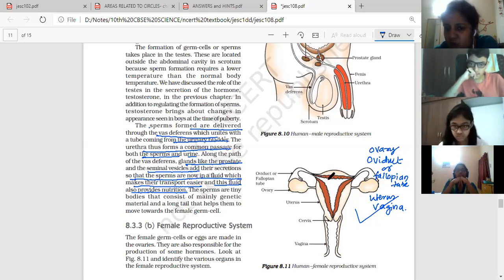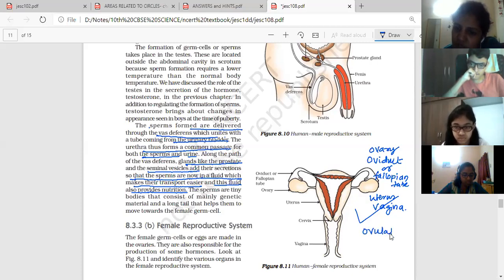So here the embryo enters, and then the embryo sticks to any wall of the uterus. This process is called implantation. So the first process is ovulation: the ovary releases an egg, that we call ovulation.